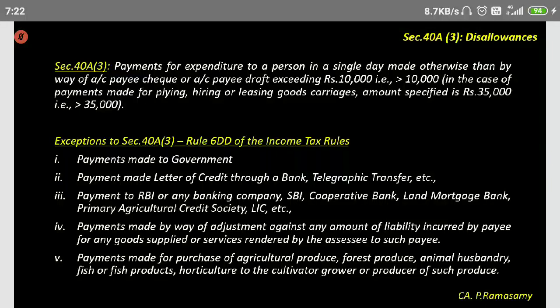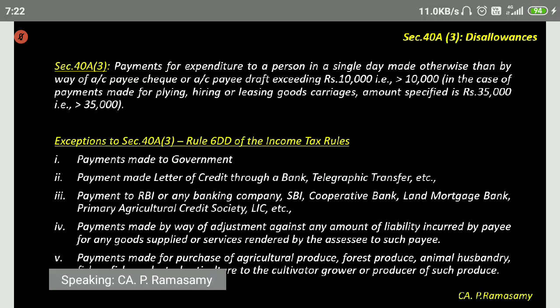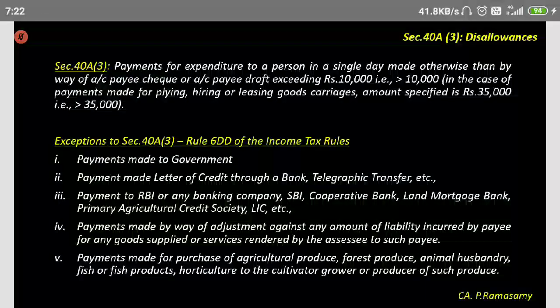Give me 30,000, I'll have to buy material. If you pay cash, is it allowed? If you pay 10,000 rupees today, 10,000 rupees tomorrow, and 10,000 rupees the day after, then no problem, allowed. But if you pay 30,000 rupees in one day to one person, then it is disallowed.